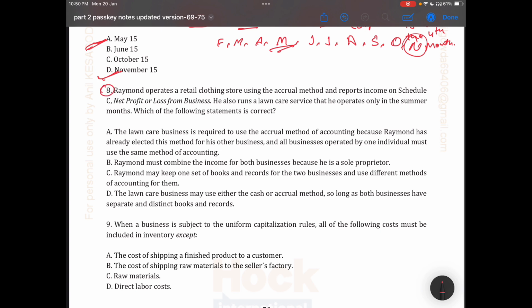Raymond operates a retail clothing store using the accrual method and reports income on Schedule C, net profit or loss from the business. He also runs lawn care services that he operates only in summer months. Which of the following statements is correct? Means he is running two businesses. One is regular, which he reports on Schedule C, and another is, you can say, part time.